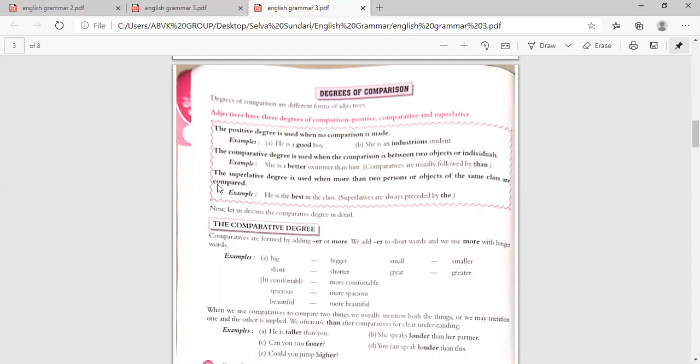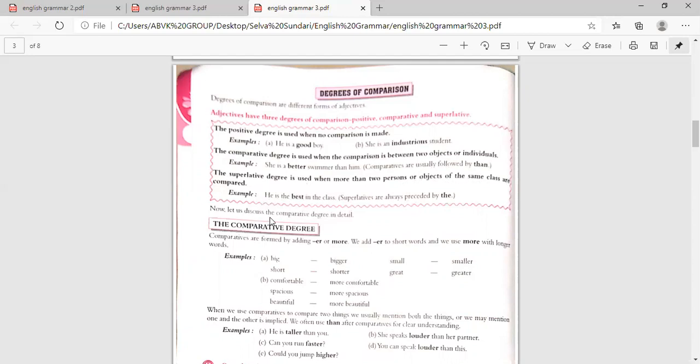Than should come. The superlative degree is used when more than two persons or objects of the same class are compared. Example: he is the best in the class. That is, when two or more. The best: est and the will come together only. Superlatives are always preceded by the.